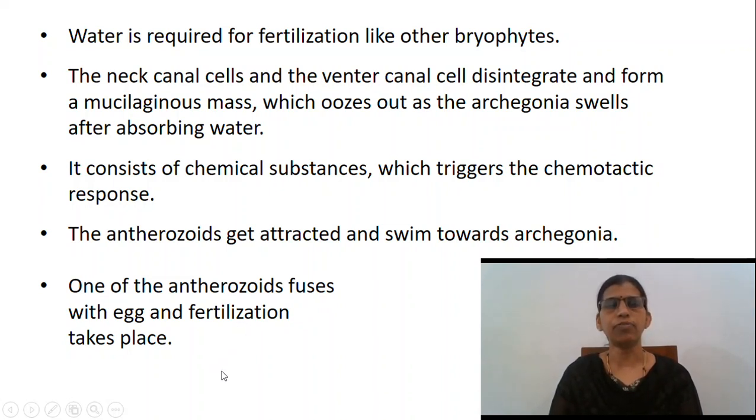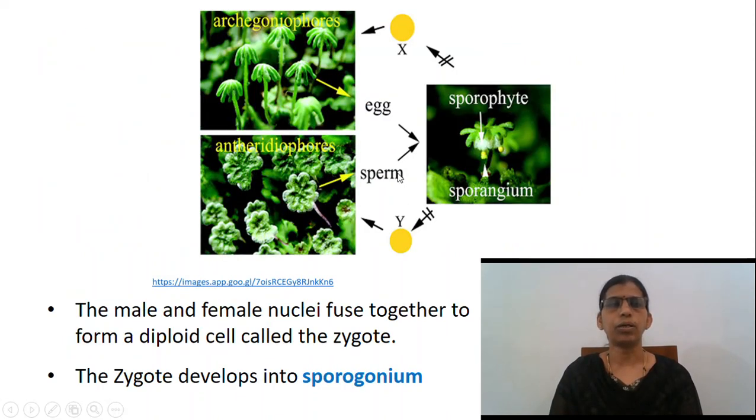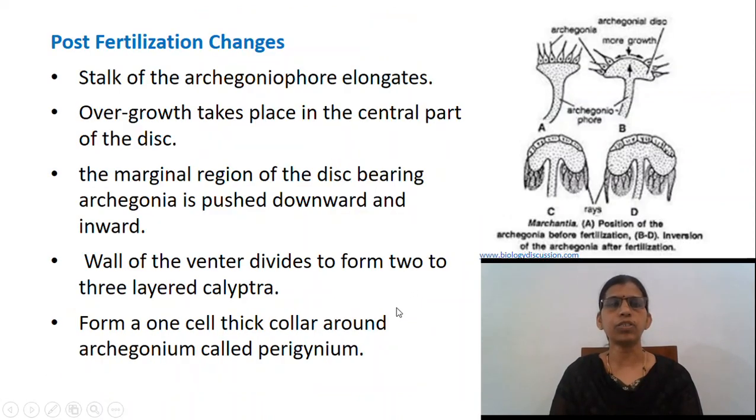The male and the female nuclei fuse together to form a diploid cell called the zygote. The zygote develops into a sporogonium or the sporophyte. If we look into the post-fertilizational changes or the beginning of the sporophytic phase, we can see the stalk of the archegoniophore elongates.